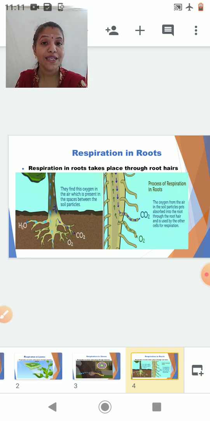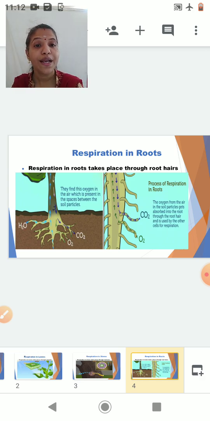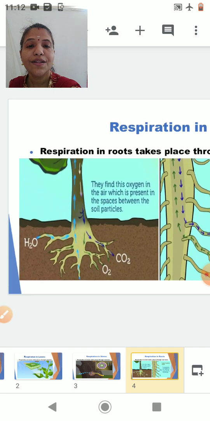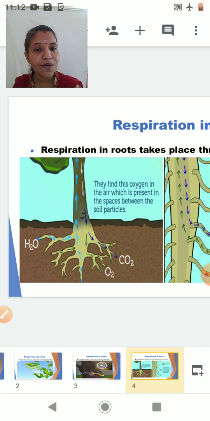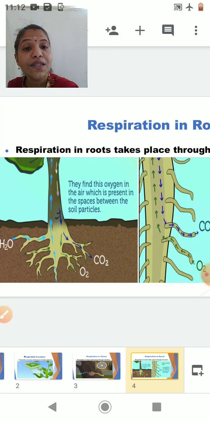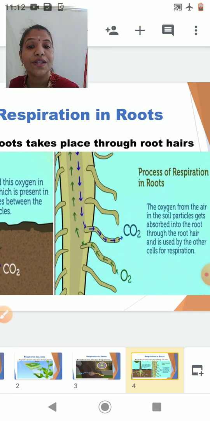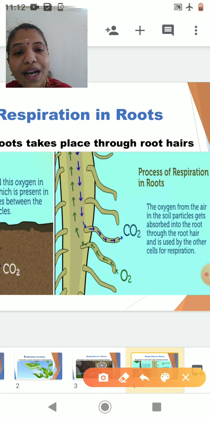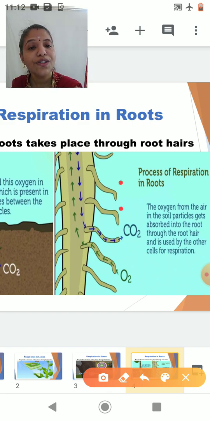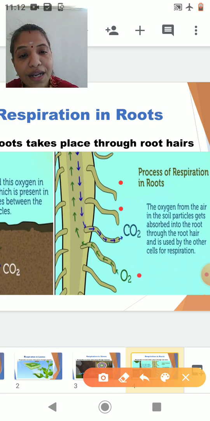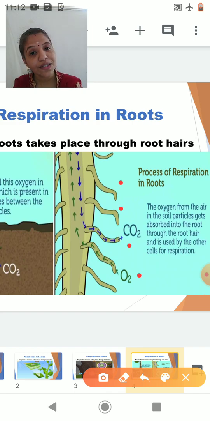Now you know that plowing is done so that the soil becomes loose. When the soil becomes loose, the air gets entrapped between the soil particles, and that air is utilized by the root to carry out respiration. So you can see this is the root, and the root is carrying out respiration. But through which structures? Now in the root, can you see the small thread-like structures? These are called root hairs, and through the root hairs the oxygen is taken inside and carbon dioxide is released out.